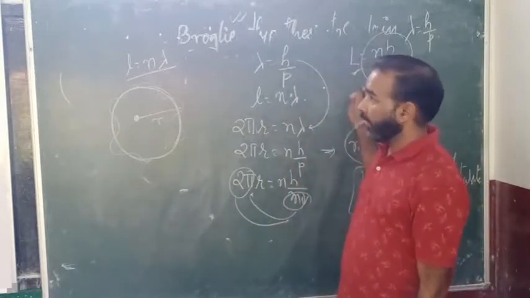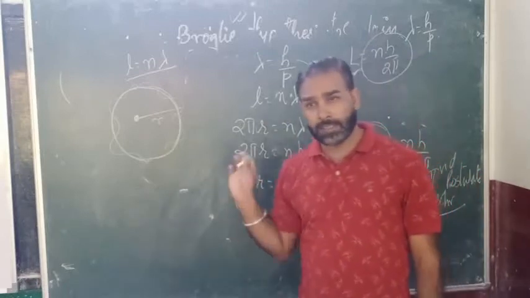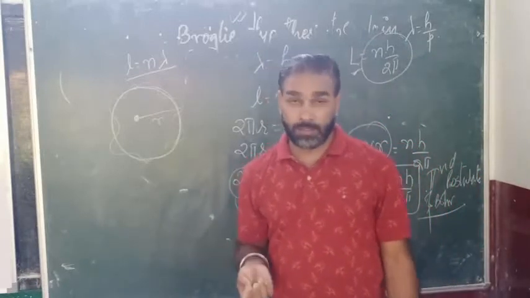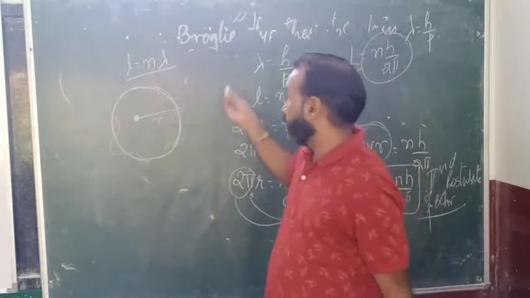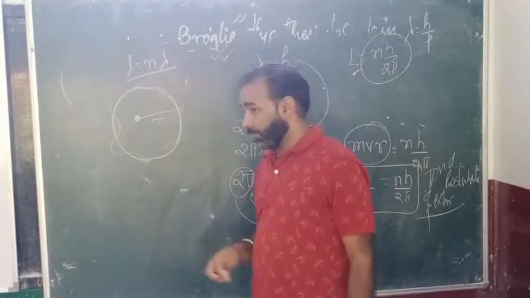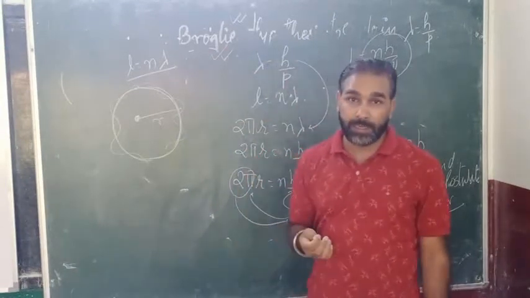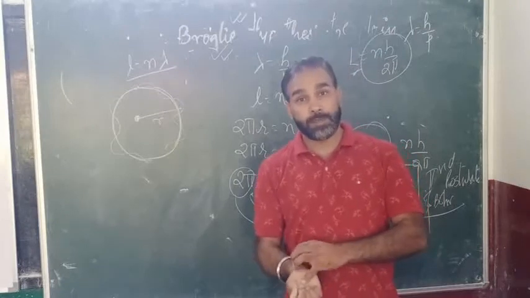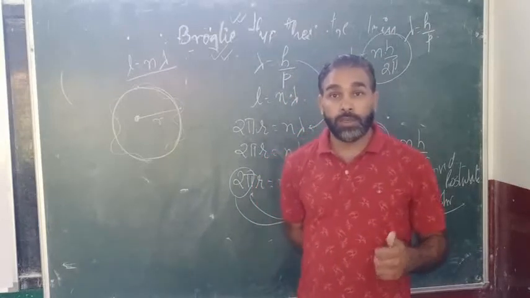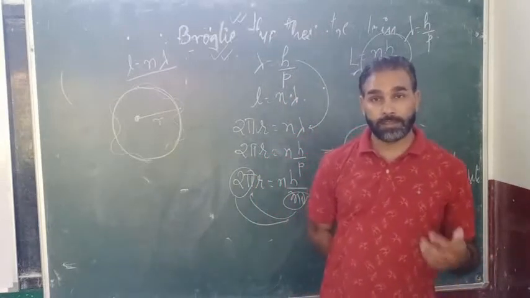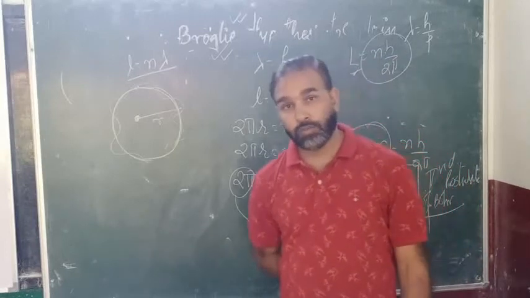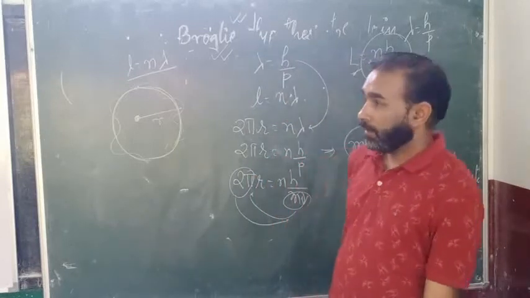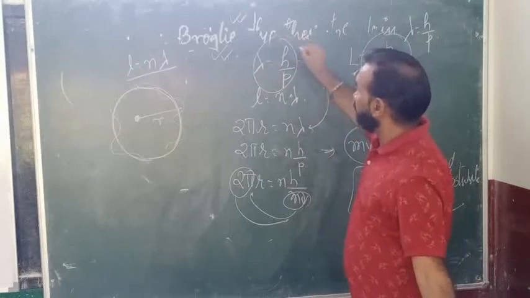So this is how he explained, and this explanation was very much considered by everyone, and he got the Nobel Prize in 1927 because of that, when it was verified by the Davisson and Germer experiment, which you will study in dual nature of radiation. Right? That is a very important experiment through which it was proved that this hypothesis is true.